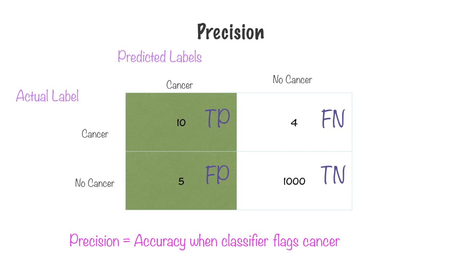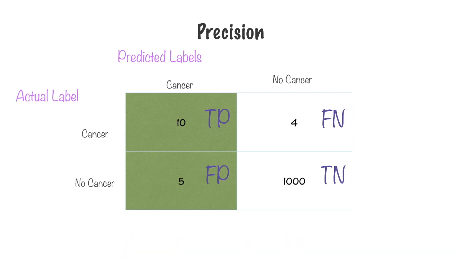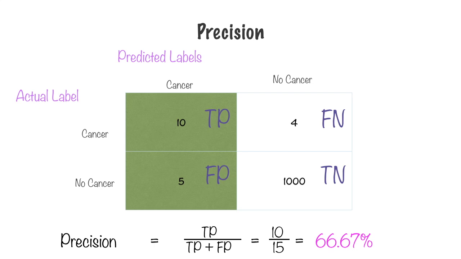Precision can be thought of as a measure of exactness or the quality of our prediction. When our model claims there is cancer, how accurate is it? In order to measure precision, you only need to consider the two columns that are highlighted. That is when our model has flagged cancer. Precision is the true positives divided by the total number of predicted positives. Here, this is 10 divided by 15, and it is 66.67%. The numbers don't look so good anymore, do they?